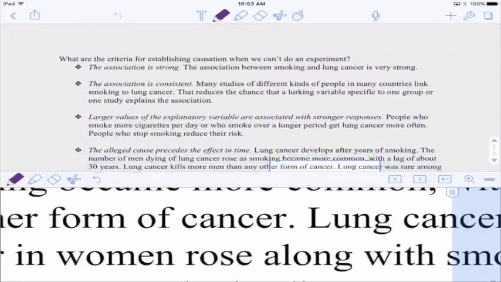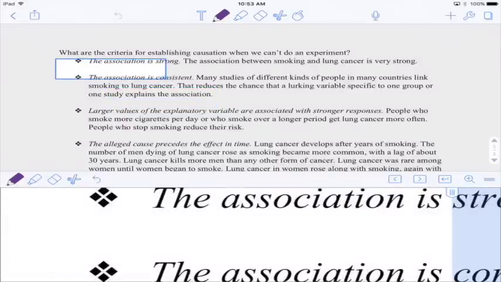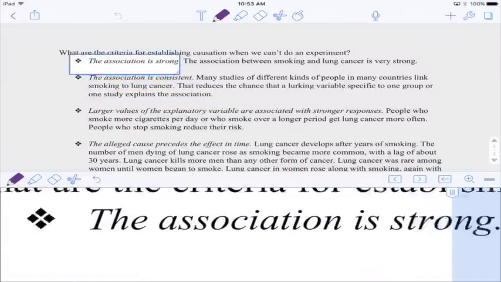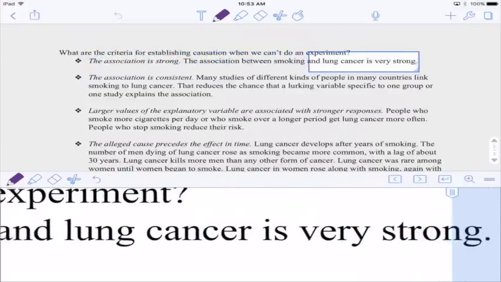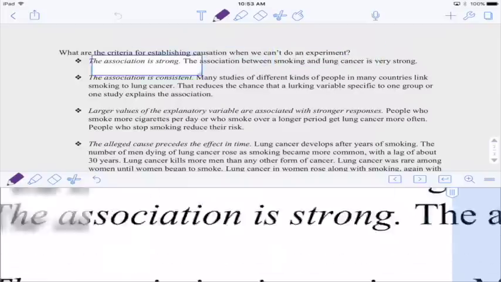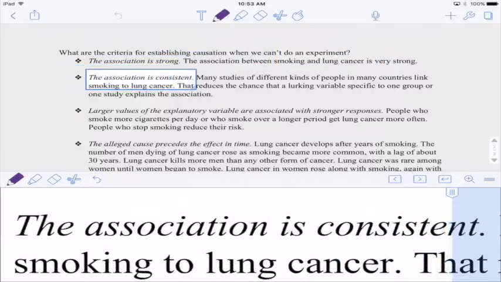So what are the criteria for establishing causation when we can't do an experiment? Well, one thing we could look at is whether the association is strong. So we're going to use smoking and lung cancer. We wouldn't want to give people cigarettes thinking that it could harm them. That would be unethical. So the association between smoking and lung cancer is very strong. So there's some evidence.